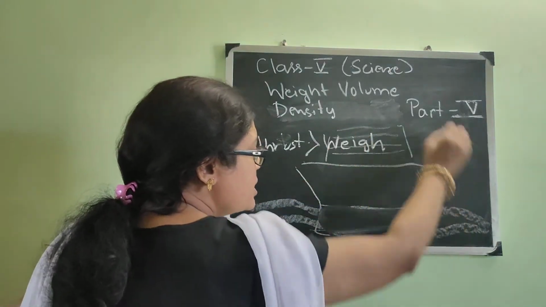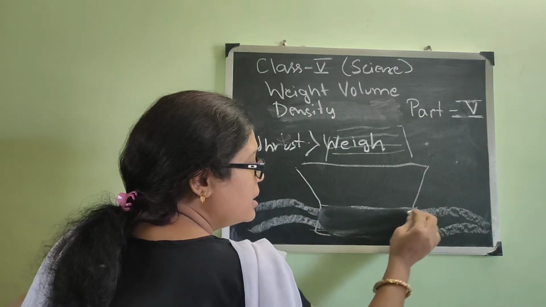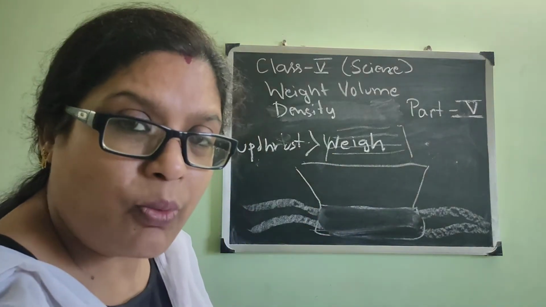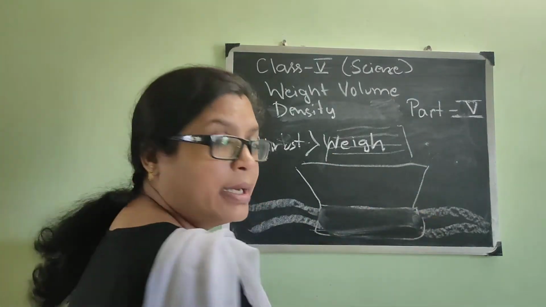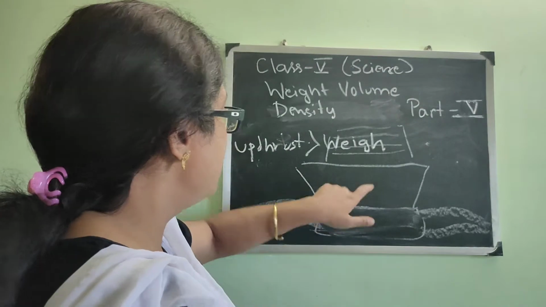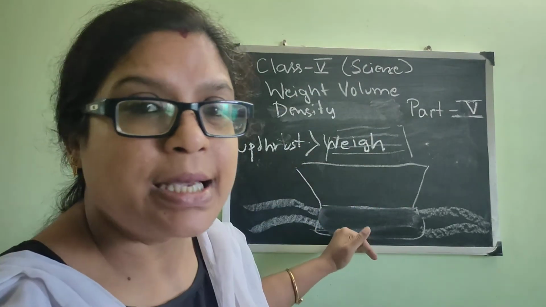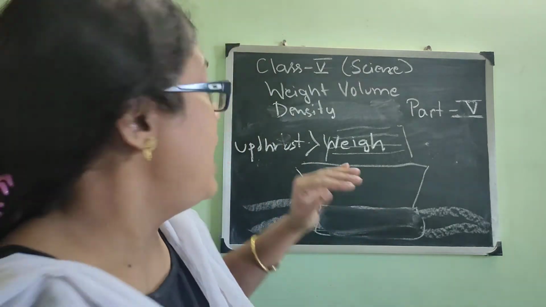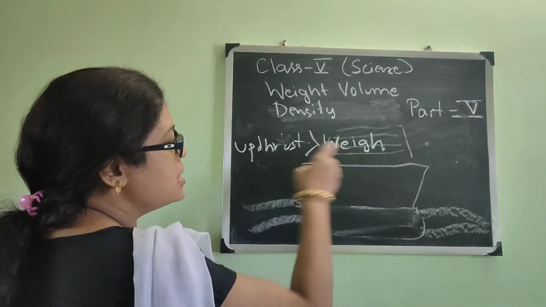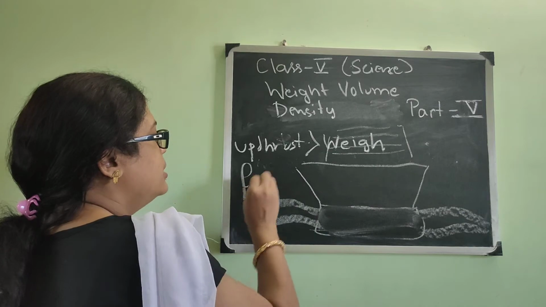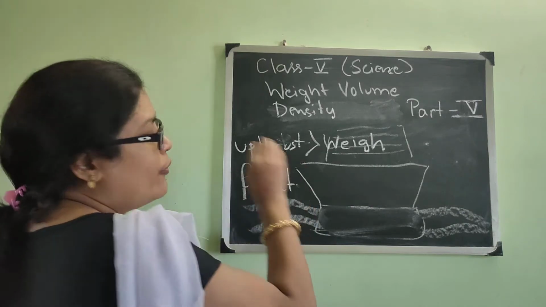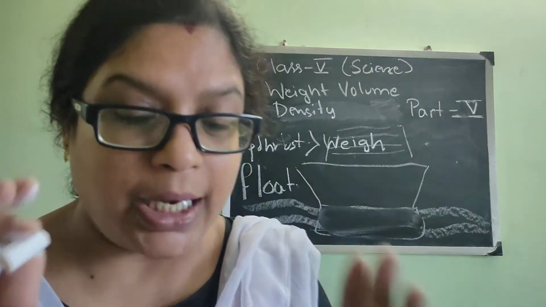Because the volume is big, but the part which is under the water is hollow and empty, and thus the weight of the ship is less than the volume of the ship, and that is why upthrust is more, and that is why the ship floats on the water. This is very easy to understand. I think you have understood.